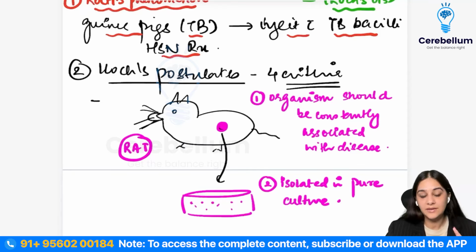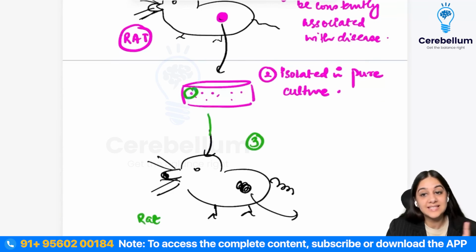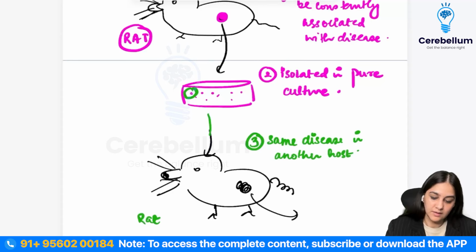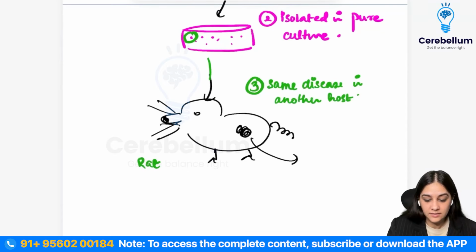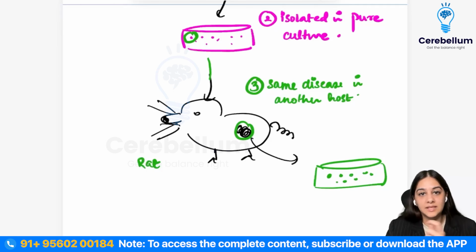Now he said that if I take this particular bacilli and inject it into another rat, what should happen? The rat should have the same disease. So it should produce the same disease in another host, right? Then he's saying that now that it has produced this lesion, if I take a sample from this lesion and again grow it in culture, it should grow in pure form. So I should be able to isolate the same organism in pure culture.